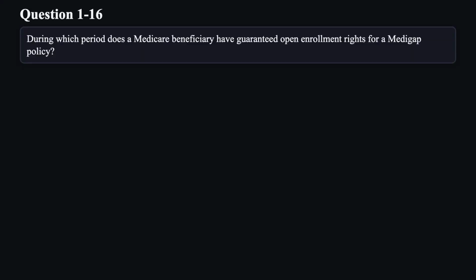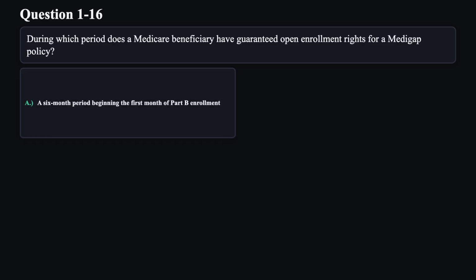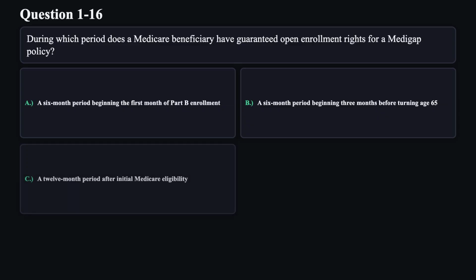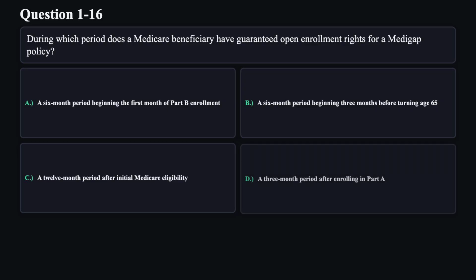Question 16. During which period does a Medicare beneficiary have guaranteed open enrollment rights for a Medigap policy? A. A 6-month period beginning the first month of Part B enrollment. B. A 6-month period beginning 3 months before turning age 65. C. A 12-month period after initial Medicare eligibility. D. A 3-month period after enrolling in Part A.